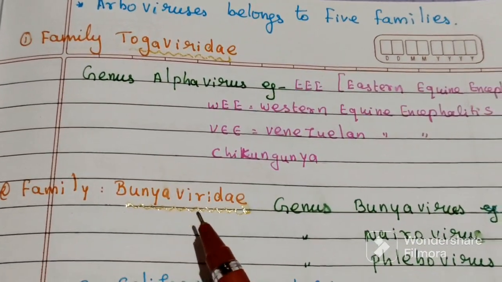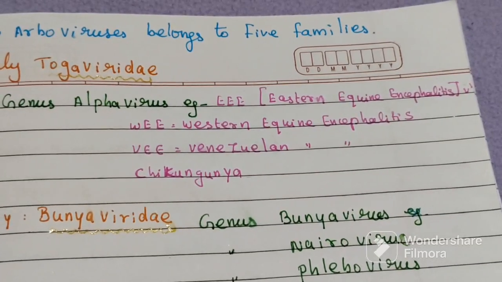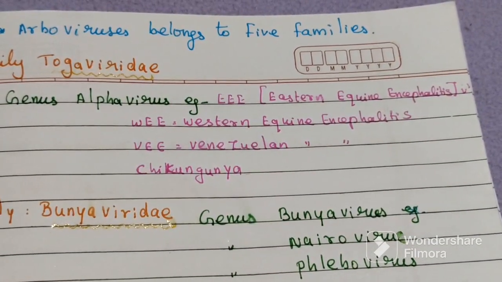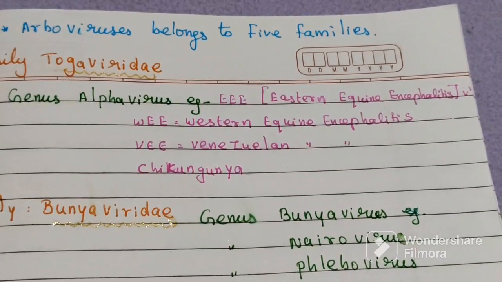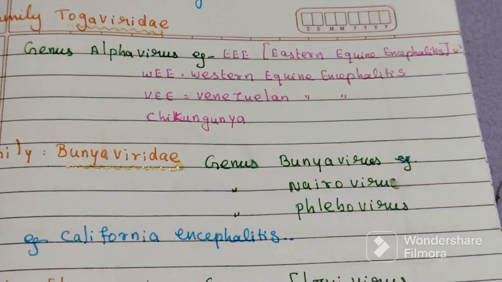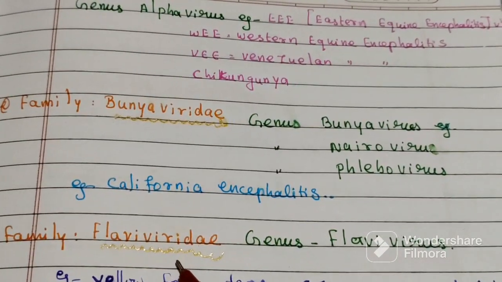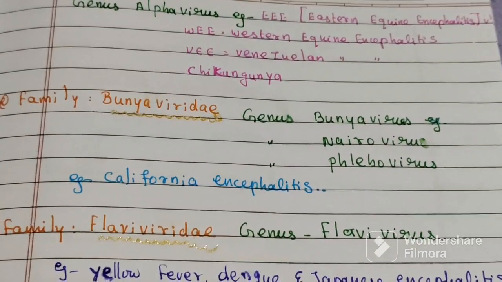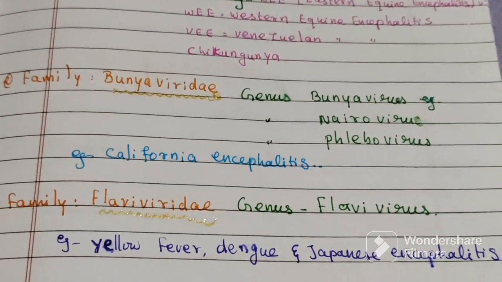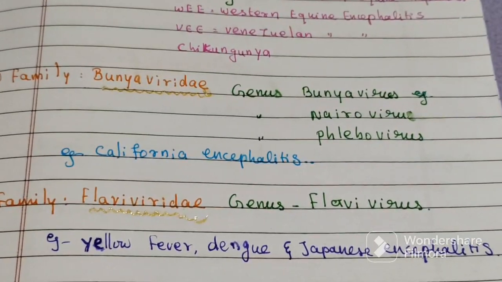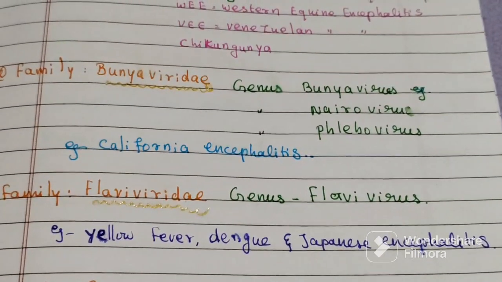The second family is Bunyaviridae, genus Bunyavirus, example California encephalitis, then Nairobi virus and Phlebovirus. The next family is Flaviviridae, genus Flavivirus, which includes all the important viruses, and every virus in this category is important: yellow fever, dengue, and Japanese encephalitis.